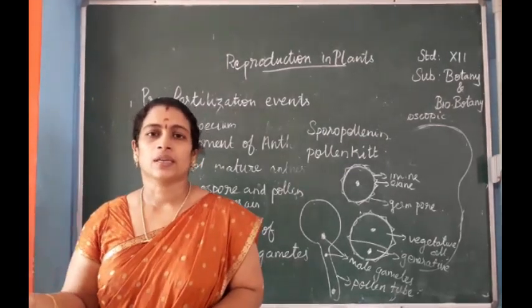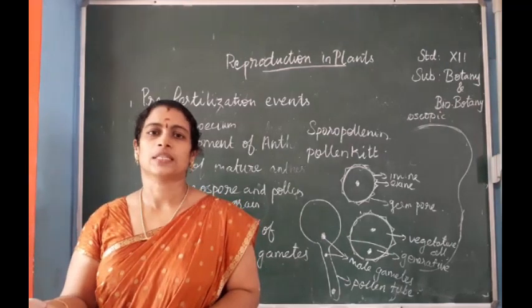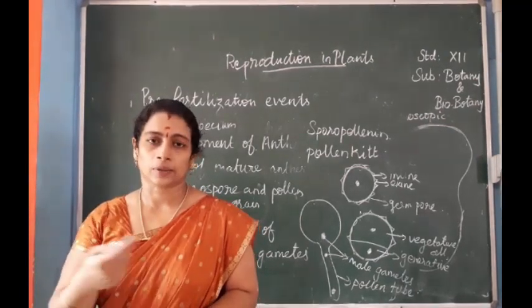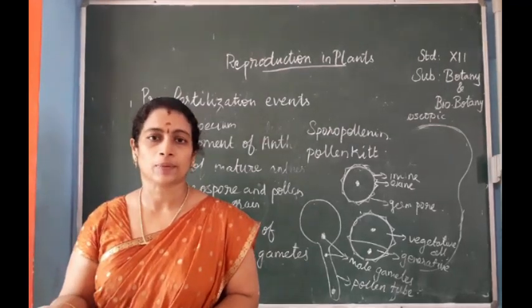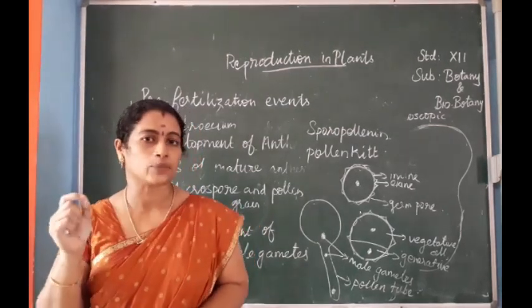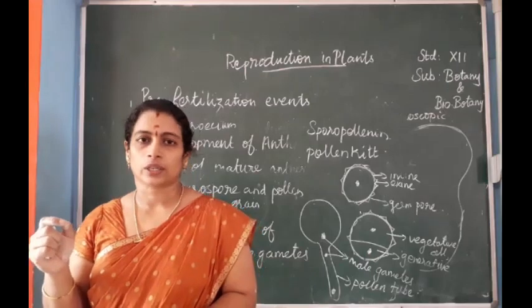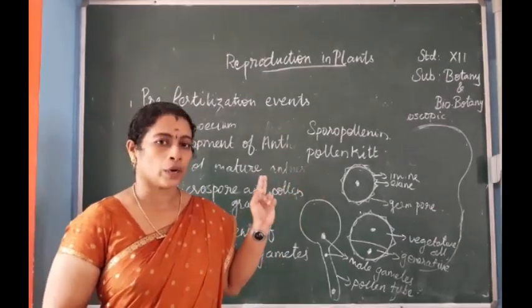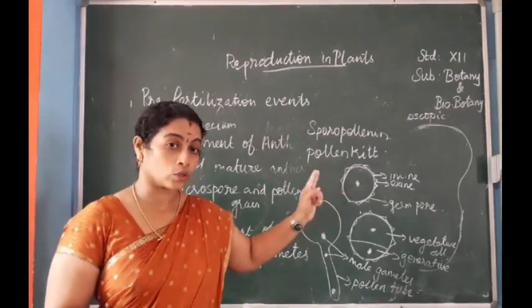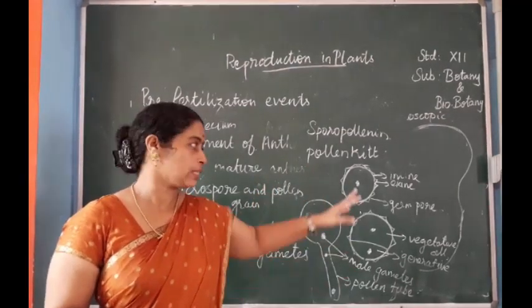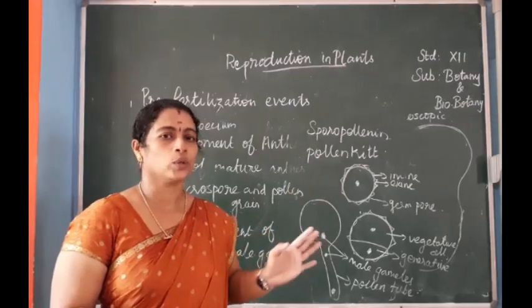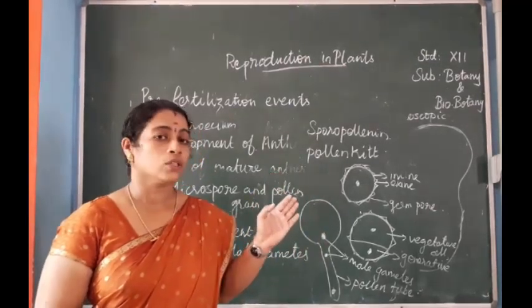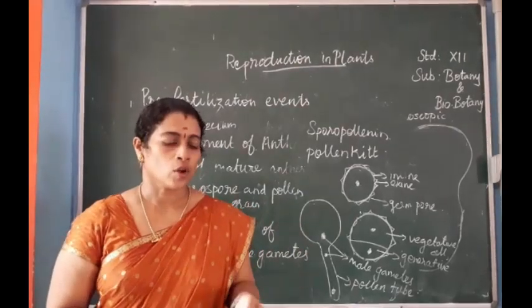It helps in pollination. So this is about the two wall layers of pollen grains. The wall materials, as I already told, are made up of sporopollenin and pollen kit. So this is about the structure of pollen grains.